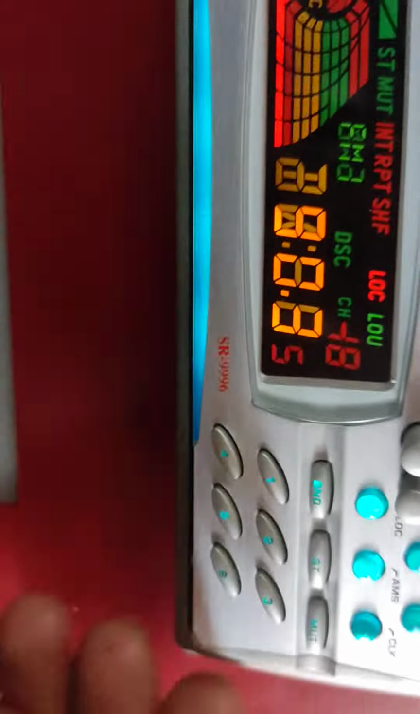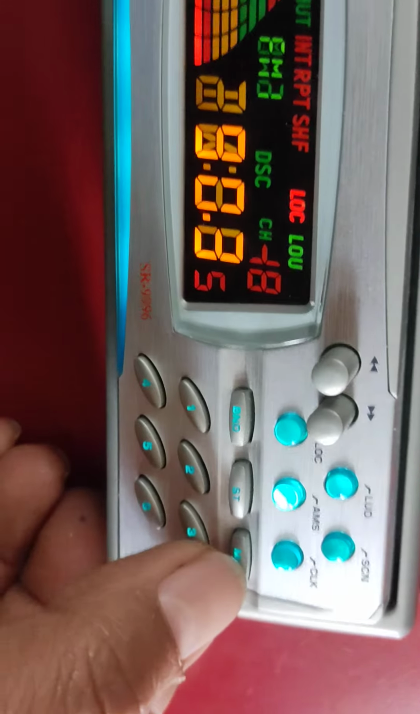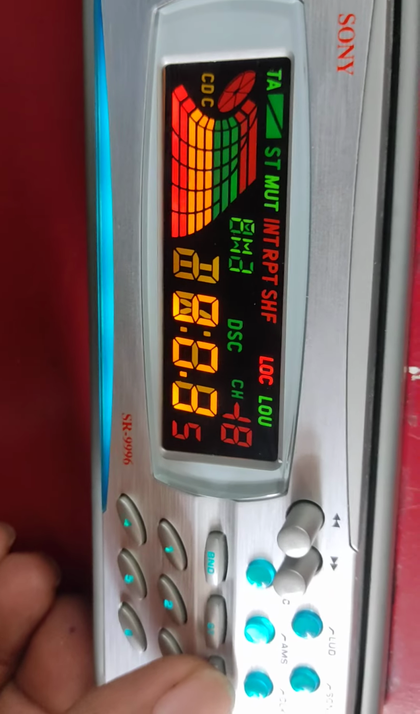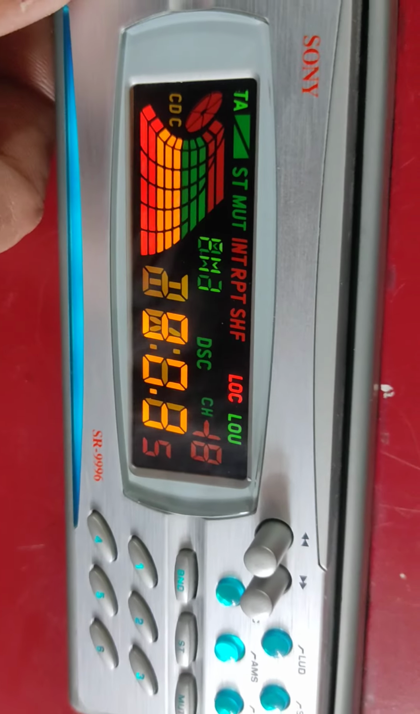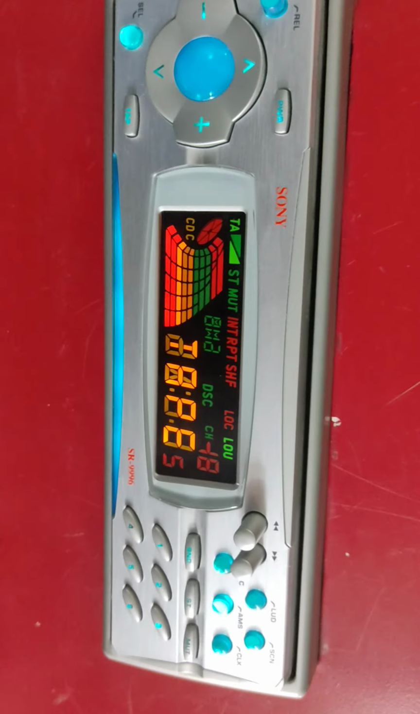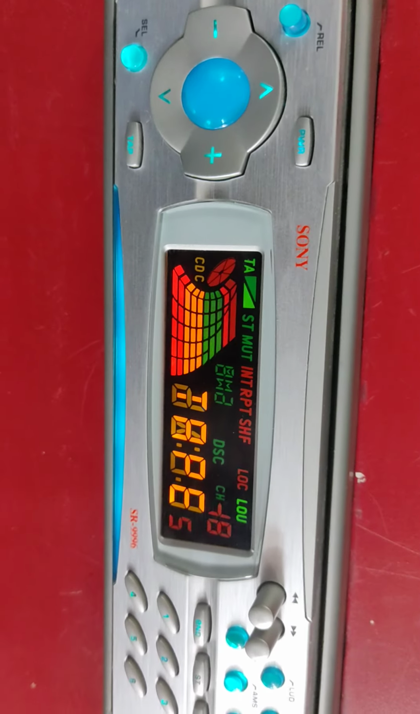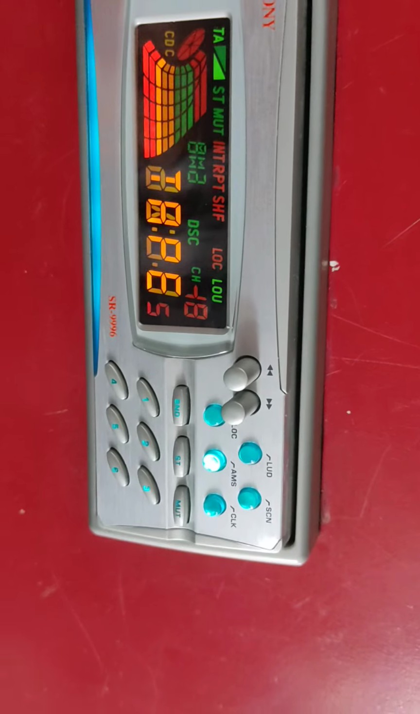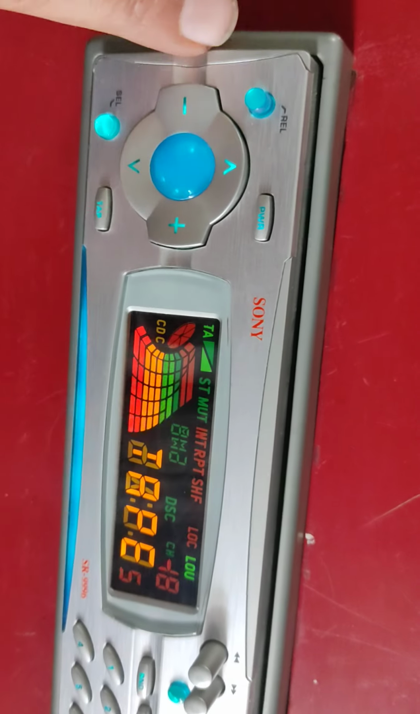This is the clock button, and this is the mute button for sound on and off. Then you can select the tape button and cassette set. You can open the cassette by pressing this panel button.